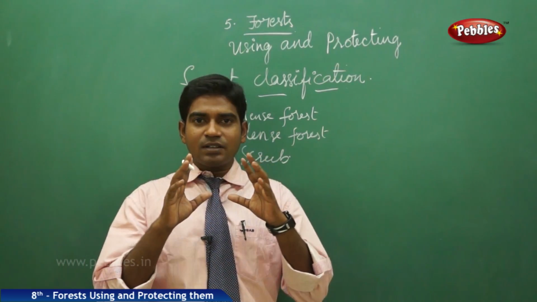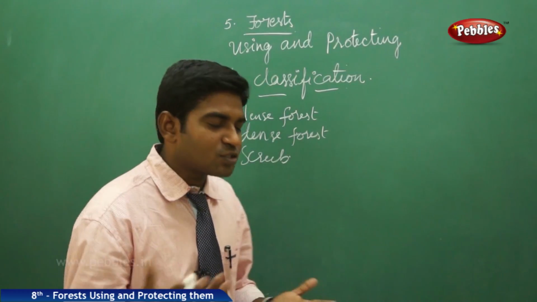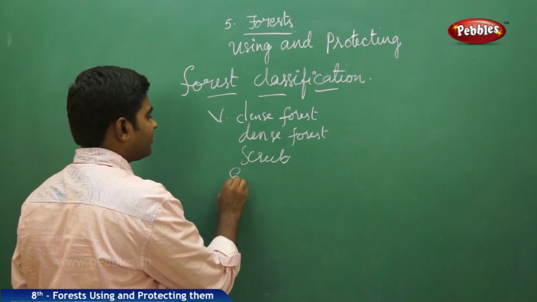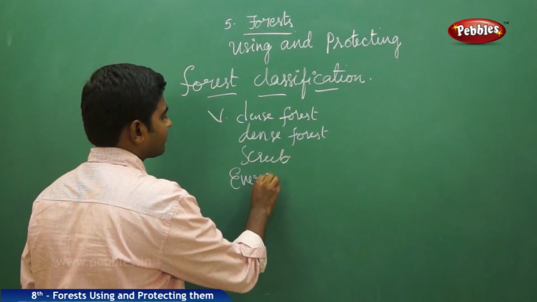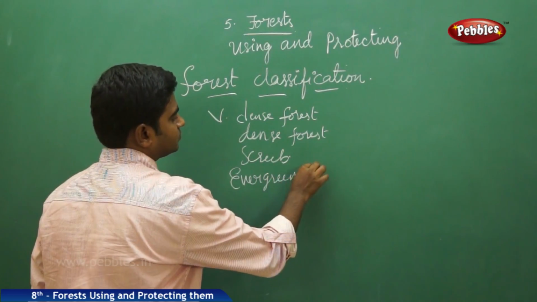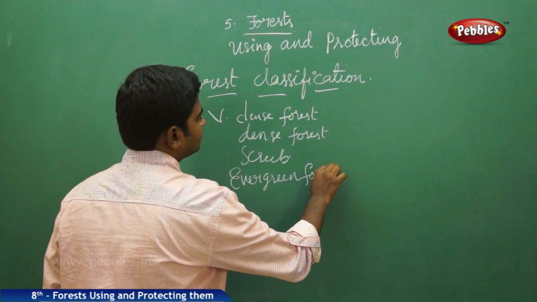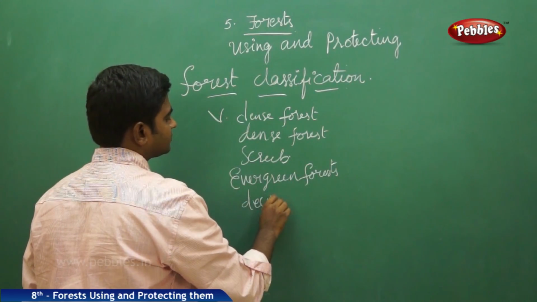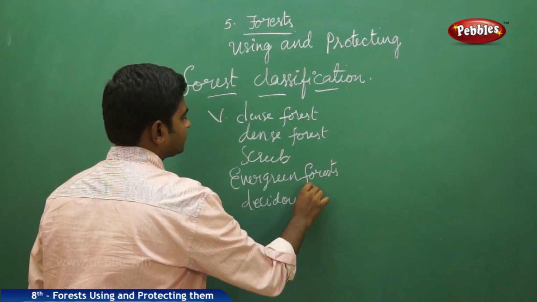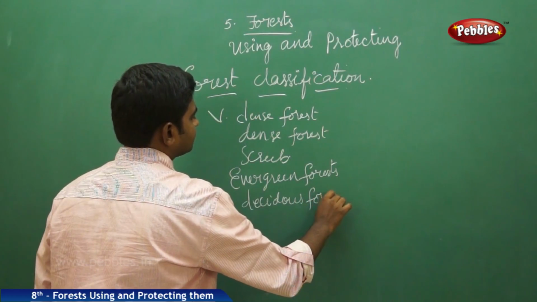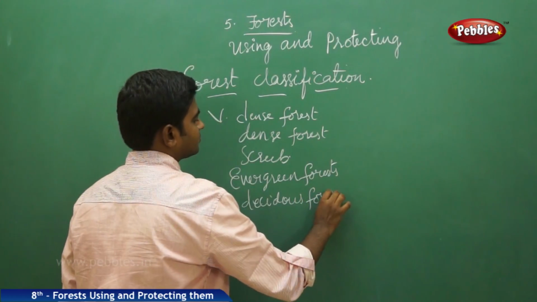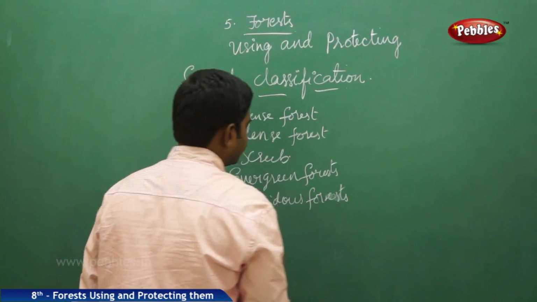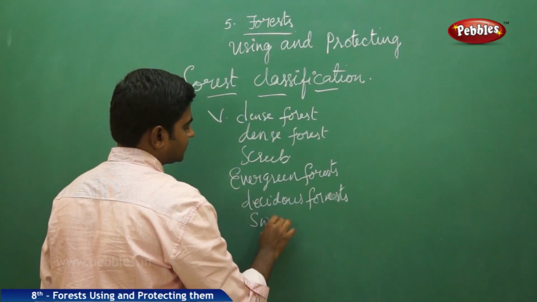The basic major divisions of forests are: the first category is the evergreen forest, then comes the deciduous forest, then comes the swampy forest.